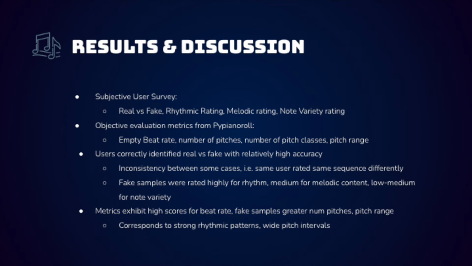Looking at our survey results, the users correctly identified which sequences were real with relatively high accuracy, but there were some inconsistencies. In some cases, we had put the same sequence in the survey, and some users actually rated them differently. Looking at objective metrics, the fake samples received high scores for beat rate, and fake samples tended to have a greater number of pitches and larger pitch ranges than the real samples.